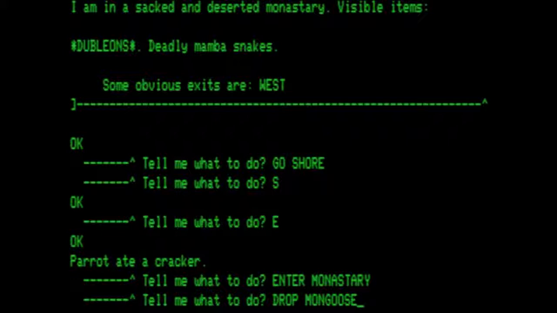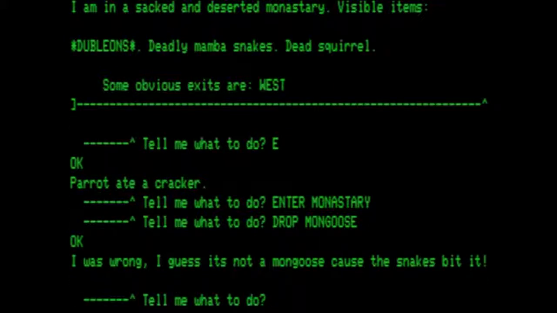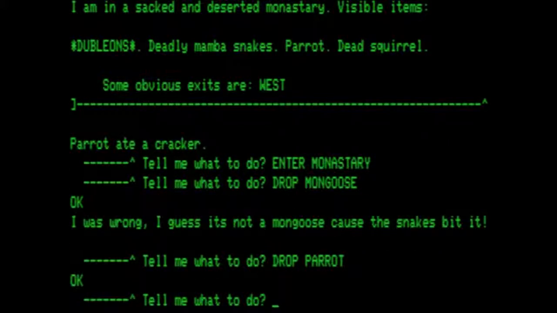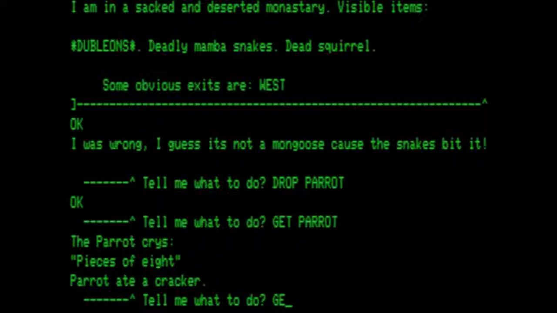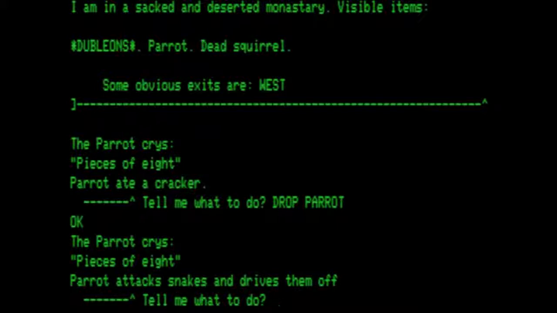What better to attack a snake than a mongoose? Okay, I was wrong. I guess it's not a mongoose because the snakes bit it. Room description now says we have a dead squirrel. So let's go ahead and drop the parrot, because it's a parrot. Nothing happens. Drop the parrot. The parrot attacks the snakes and drives them off.